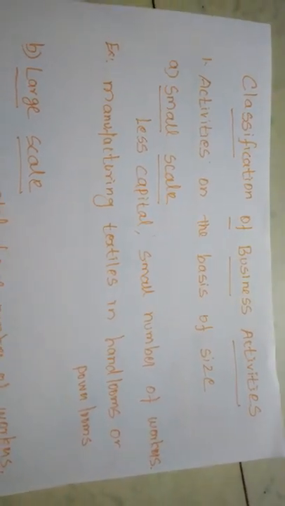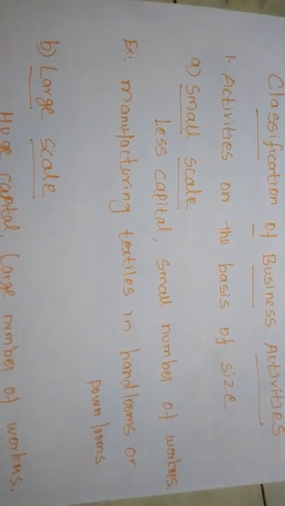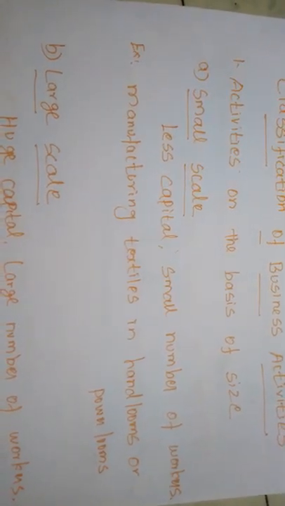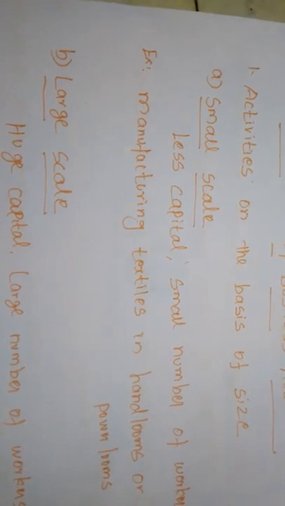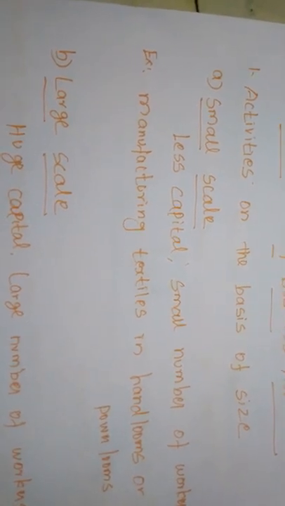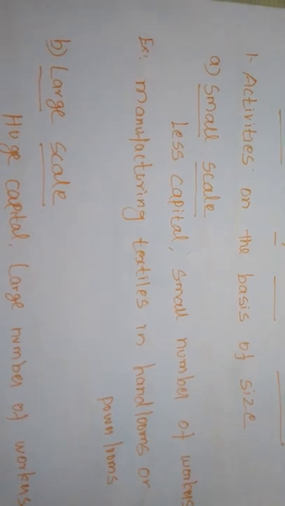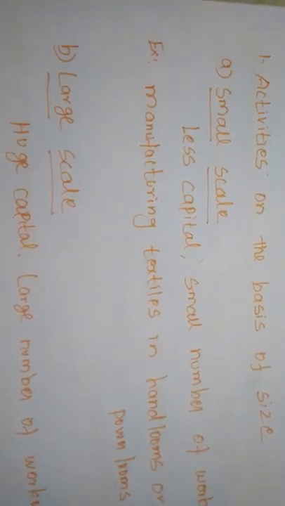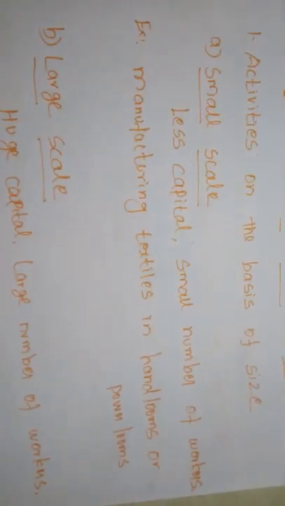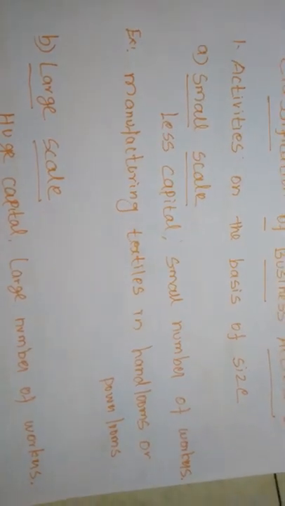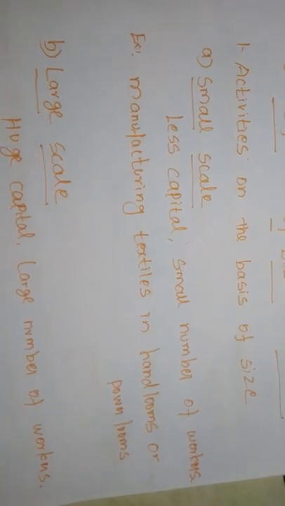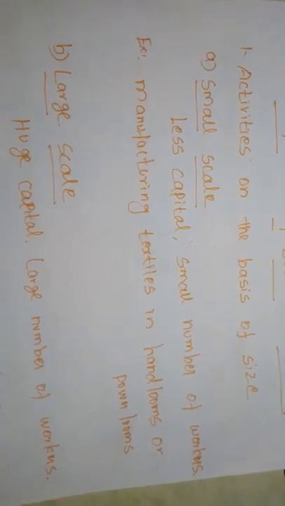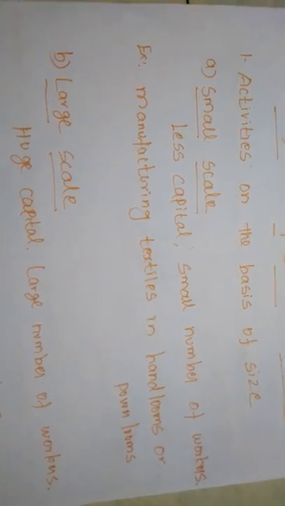Okay, a small number of workers means, for example, one of the industries should not exceed 25 or 50 members. Nowadays, the government also allows up to 100 people to be involved in producing commodities in these small scale industries. Any industry with less capital and a small number of workers, producing goods in a small amount, is called a small scale business activity or small scale industry.